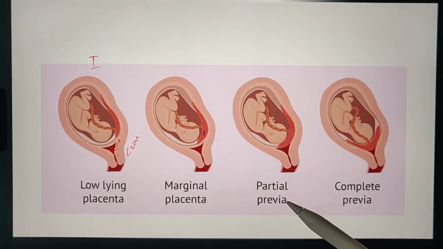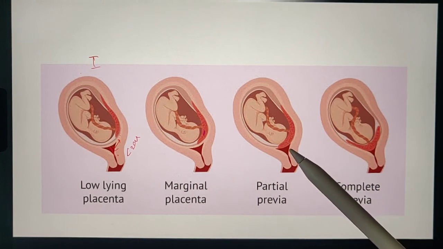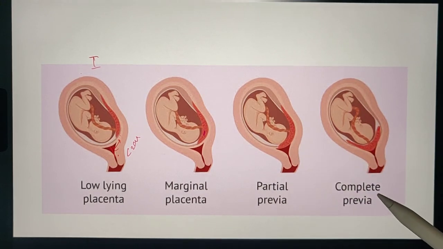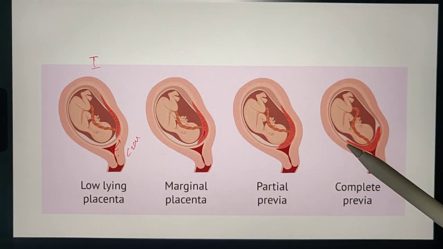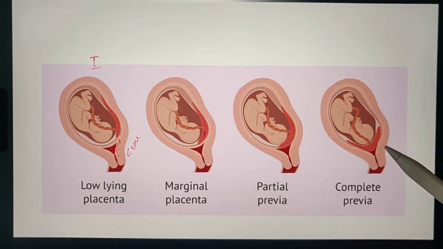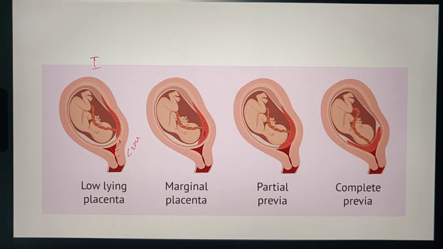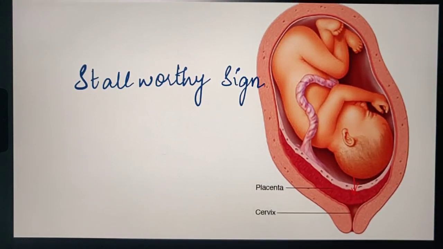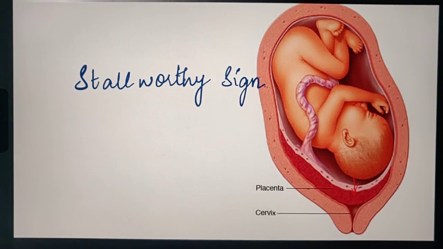And the partial placenta previa, where the margin of the placenta covers the internal os partially. And complete placenta previa, when the placenta completely covers the os. Here you can see that it is completely covering the internal os. The bleeding is the most important symptom and the most important problem which should be taken care of.